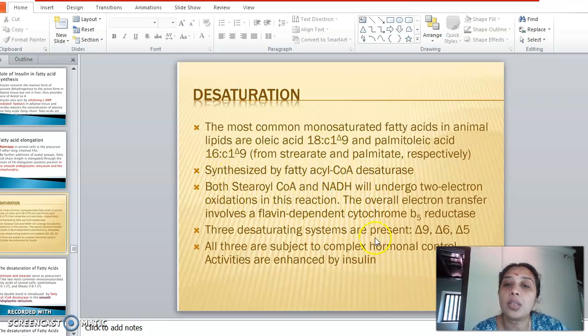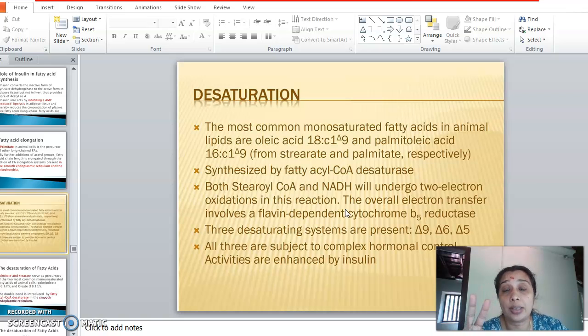But here also, what's happening? Oxidation is happening. Stearic acid is converted into oleic acid. Simultaneously, NADH is converted into NAD. So that's another type of oxidation reaction. Finally, what happens? Oxygen molecule will be converted into water also. That is, these hydrogen atoms are finally accepted by molecular oxygen, so that oxygen is converted into water. O2 is converted into H2O.